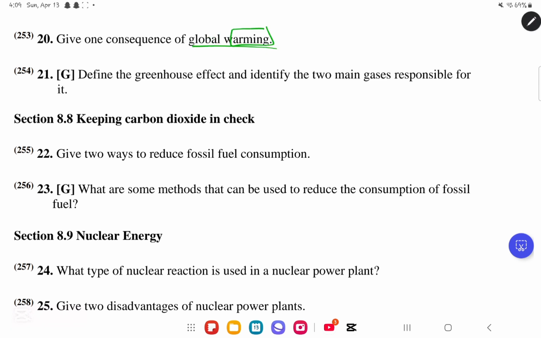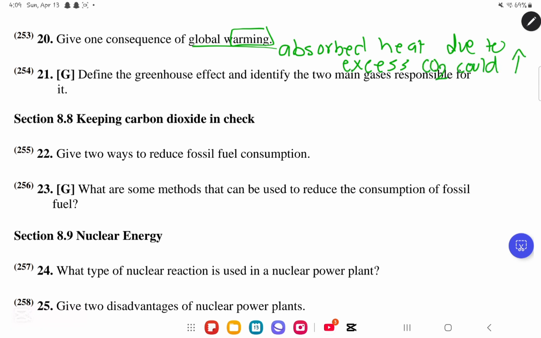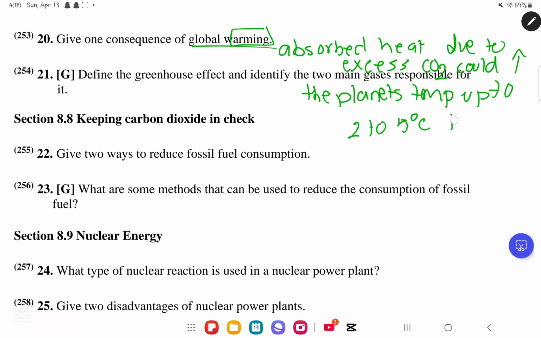What is global warming? Global warming is the gradual increase of the temperatures. So if it's the gradual increase of temperatures, then that means the absorbed heat due to excess carbon dioxide could increase the planet's temperature up to 2 to 5 degrees Celsius in the next 50 years.